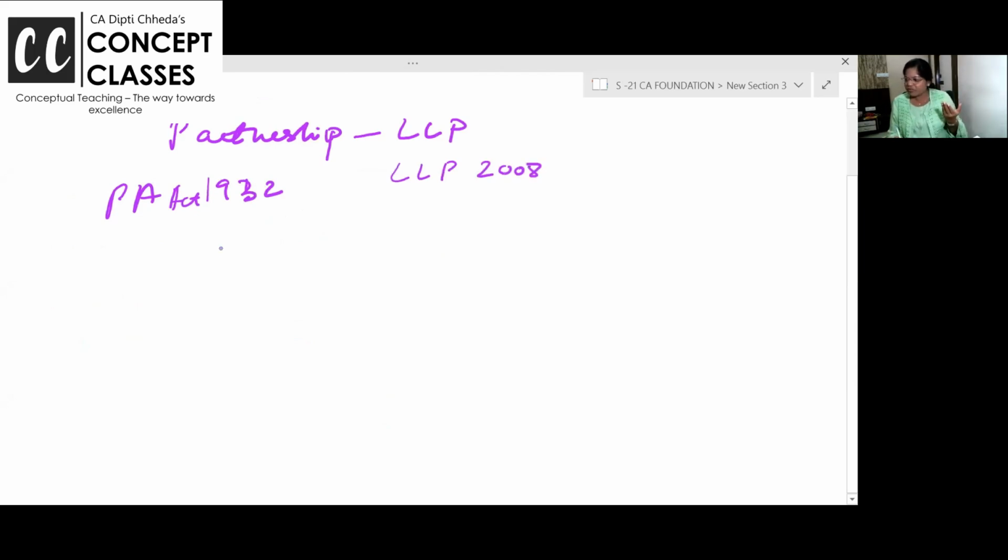So when partnership was already there, what is the need of bringing in this LLP, limited liability partnership? Can I talk a little extra, but बहुत interesting factor?